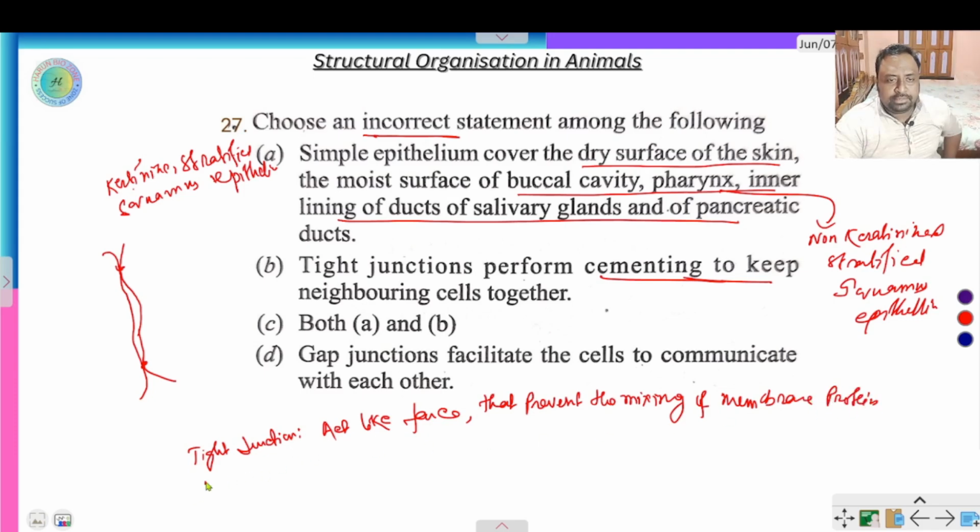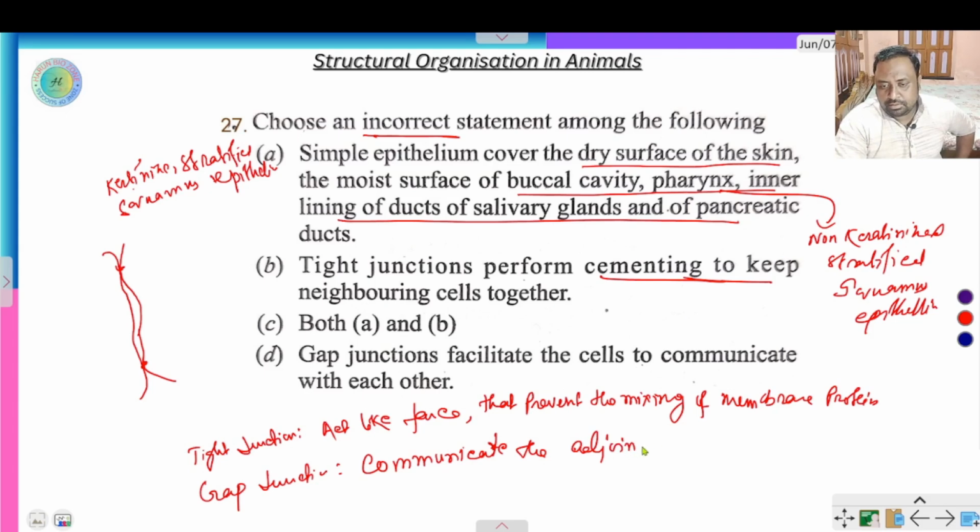And gap junction communicates the adjoining cell cytoplasm, and transports and helps in